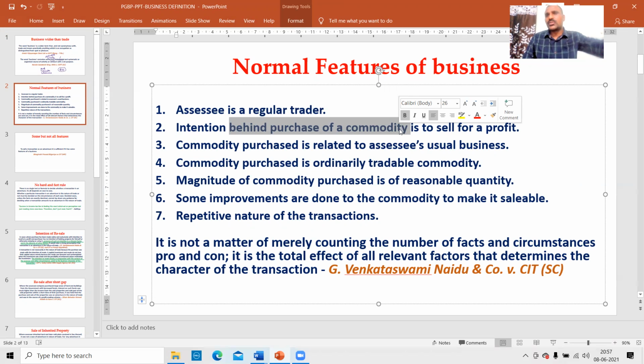I purchased some jewelry, some ornament, just to wear it. I am physically happy with that. I am enjoying that commodity. I am enjoying the digital watch, and I have not purchased it to sell it. Therefore, I purchased a mobile, a smartphone, just to enjoy that mobile possession, not to sell at a profit. It is not a business. Even though later on I sell it and get a profit, still it is not a business.